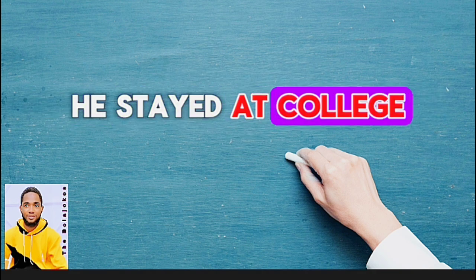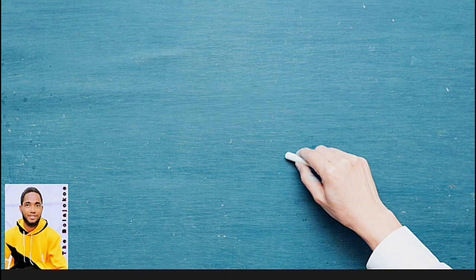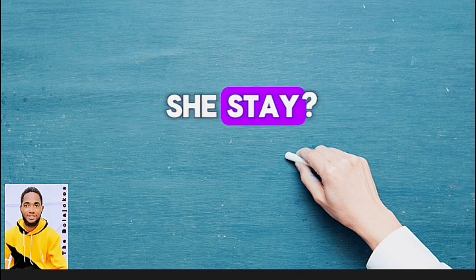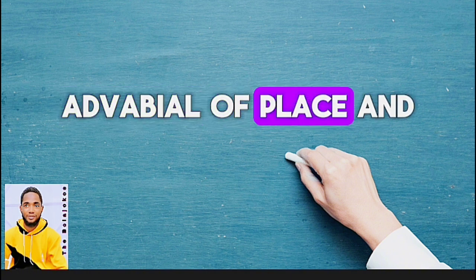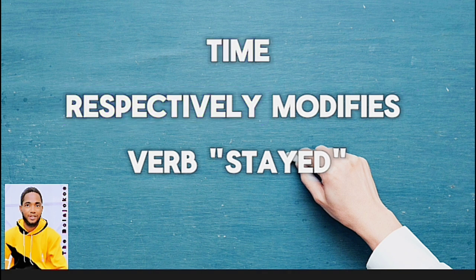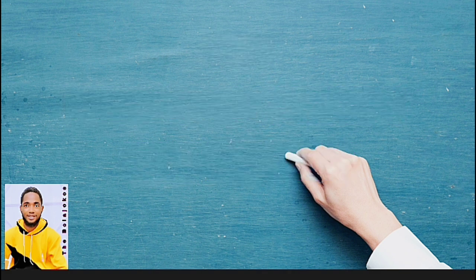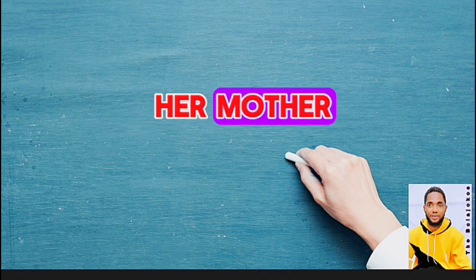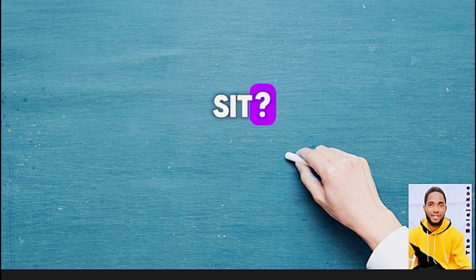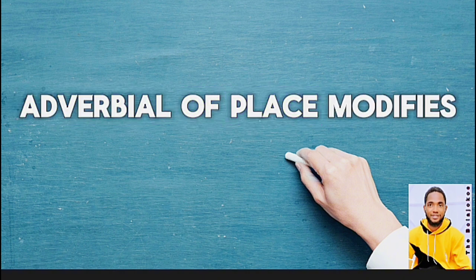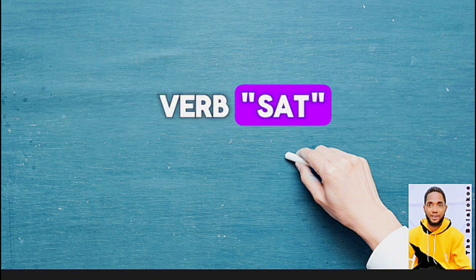He stayed at college for a few hours. Where did he stay and how long did he stay? Adverbial of place and time respectively. Modifies verb, stay. The kid sat beside her mother. Where did the kid sit? Adverbial of place. Modifies verb, sit.